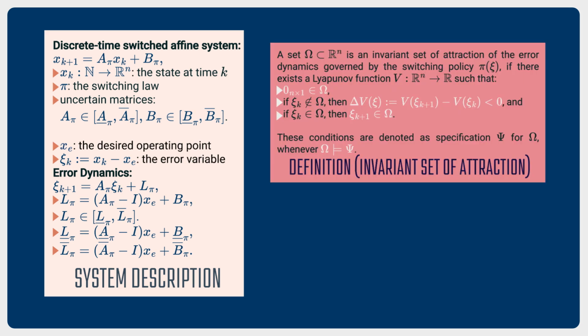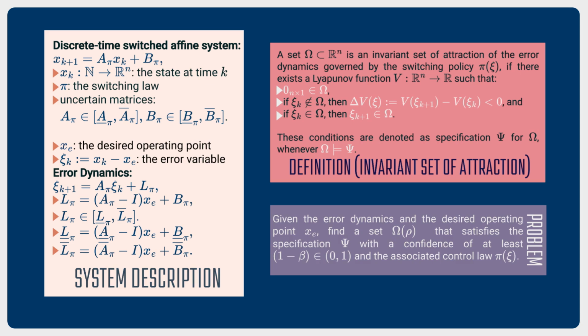Here we define the concept of an invariant set of attraction. This set includes the origin, and the Lyapunov function decreases outside the set. Furthermore, if trajectories begin or reach inside the set, they remain within it. Based on these conditions, we establish the specification psi, and our goal is to design a set omega that fulfills this specification. Hence, we can define the main problem as you see in the purple box.